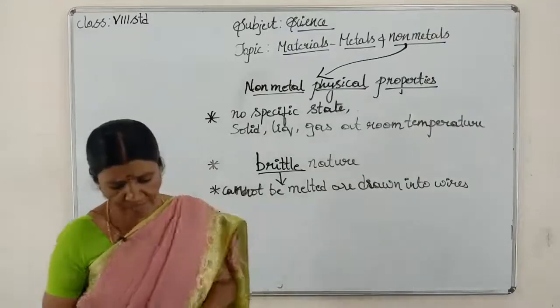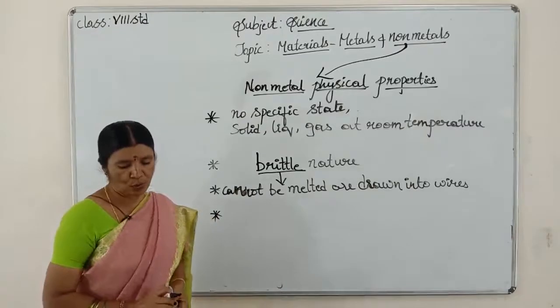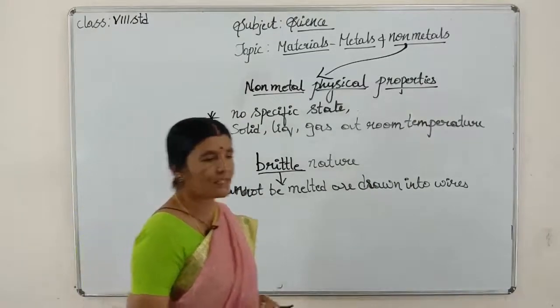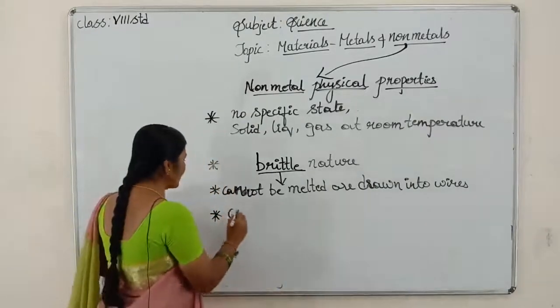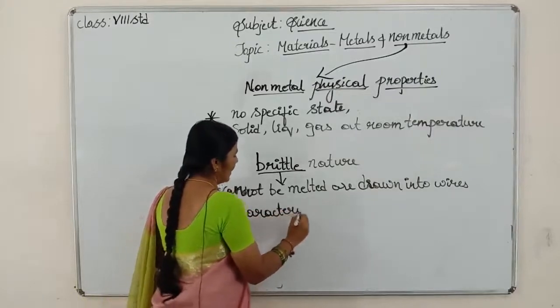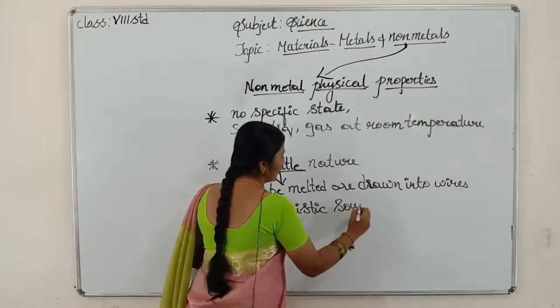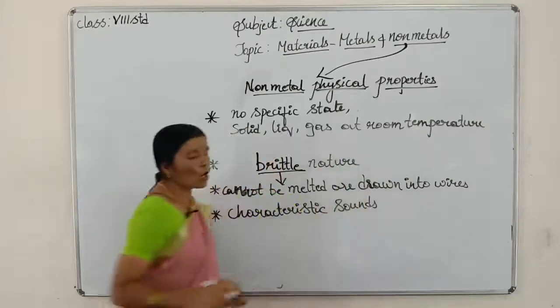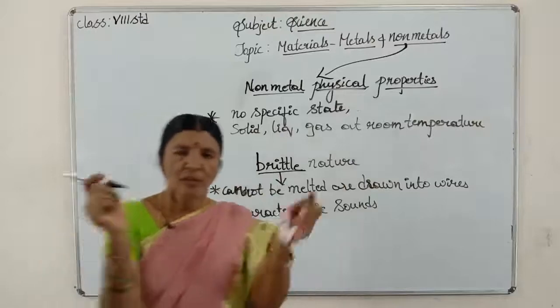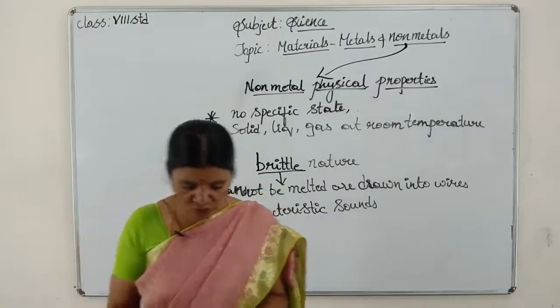Now the fourth point is non-metals do not have characteristic sound. When hit with objects, they won't give any characteristic sounds. Metals will give a ringing sound, I told you. Characteristic sounds will not be given when non-metals are beaten with objects.